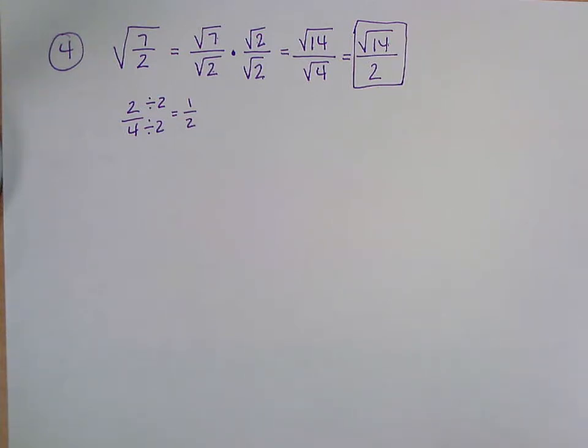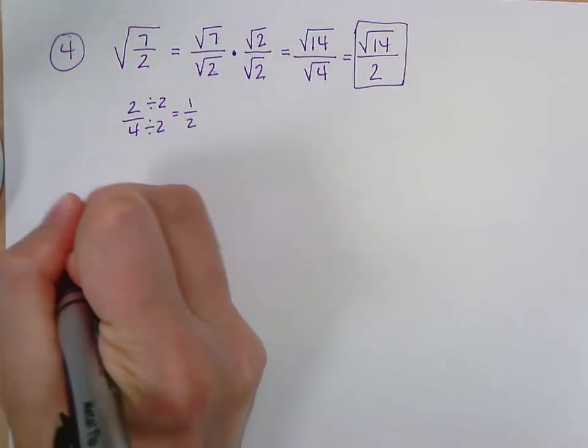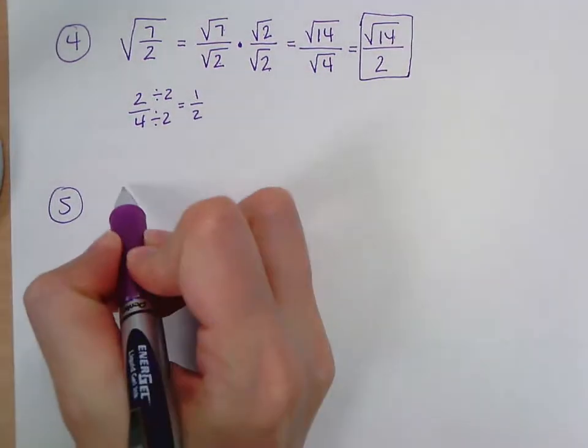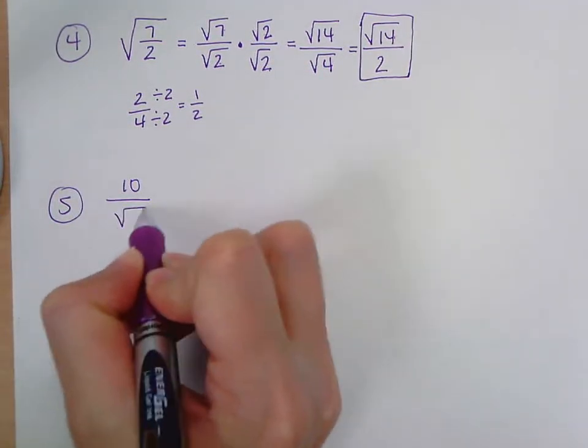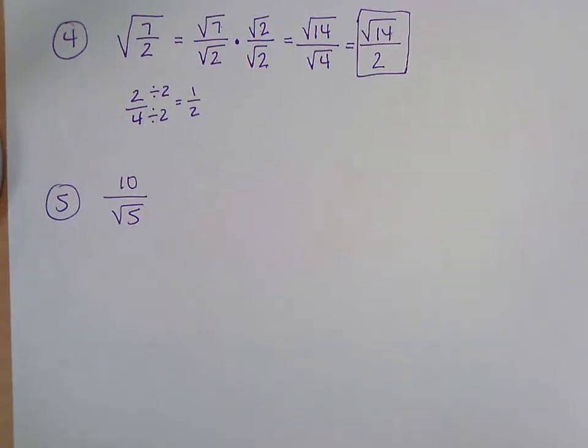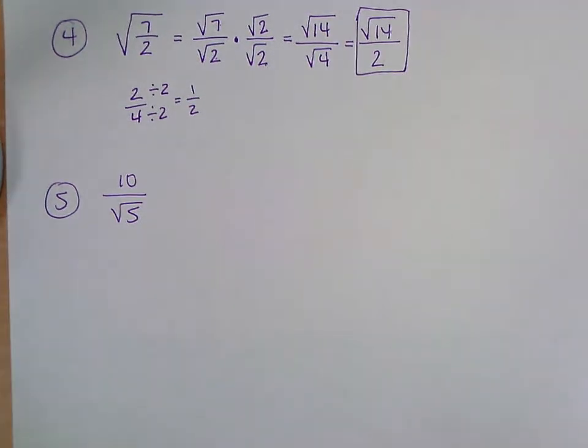We'll just do, well, I'll do a couple more here. This one, say we started with 10 over the square root of 5. Okay, so I don't have a square root on the top. I do have a square root on the bottom. 5, that's simplified. I can't divide 5 by anything besides 5 and 1, and 1 is a perfect square, but it's not going to do anything.